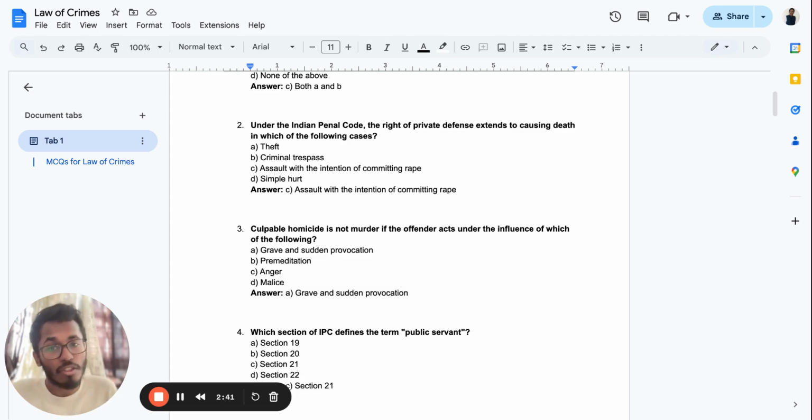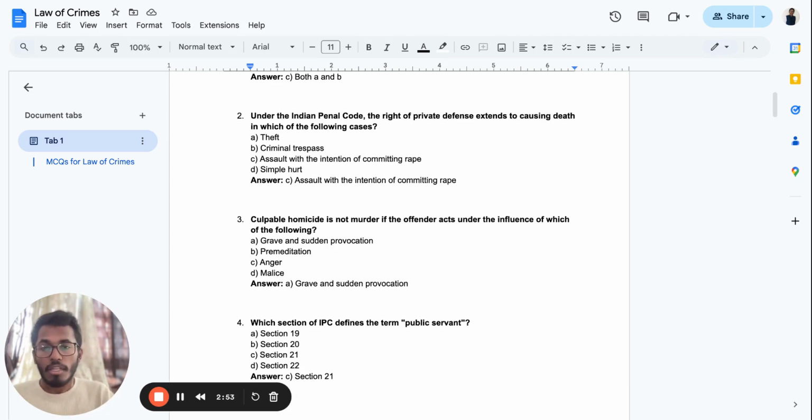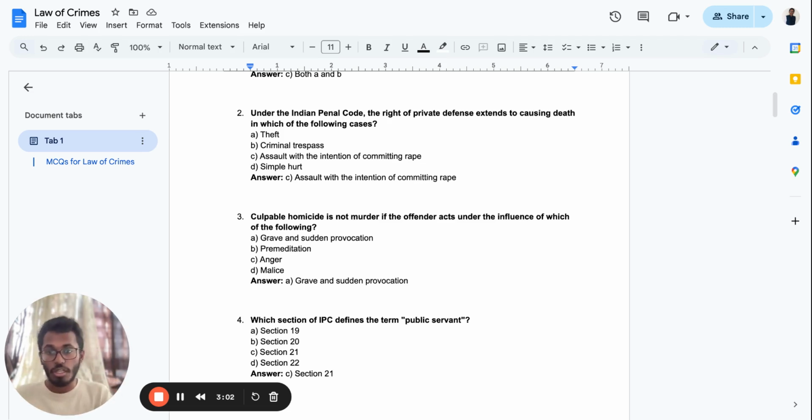When a person acts under grave and sudden provocation, it doesn't constitute murder but culpable homicide. It is only in the situation of grave and sudden provocation.